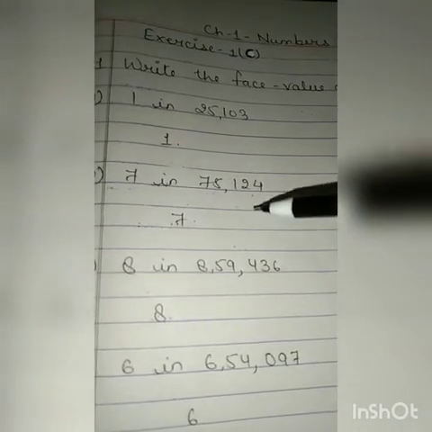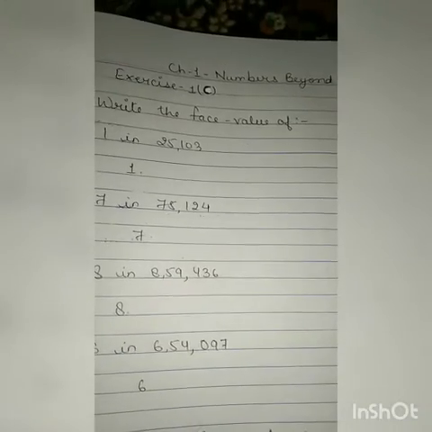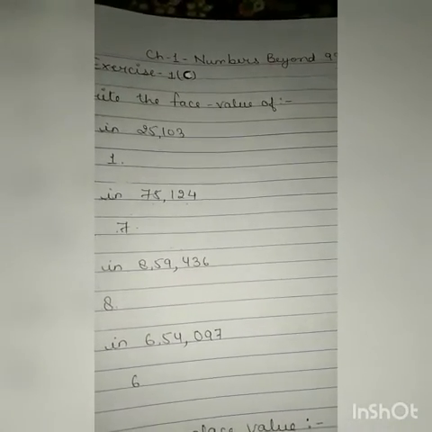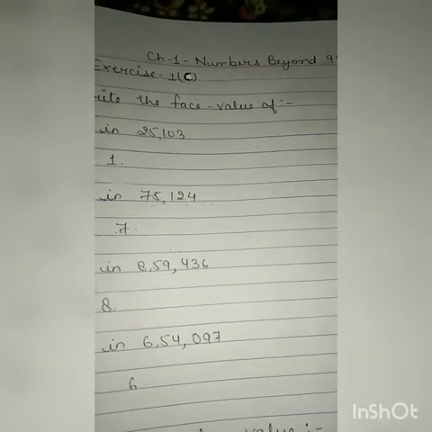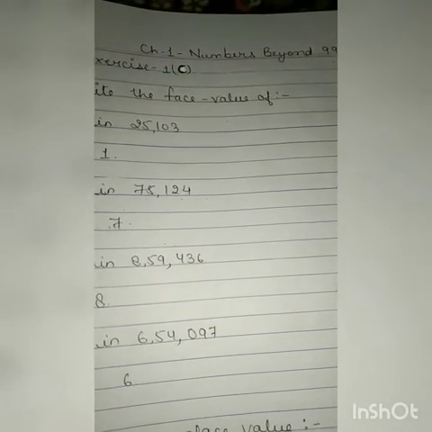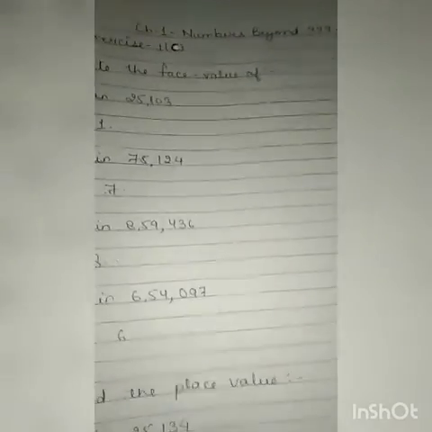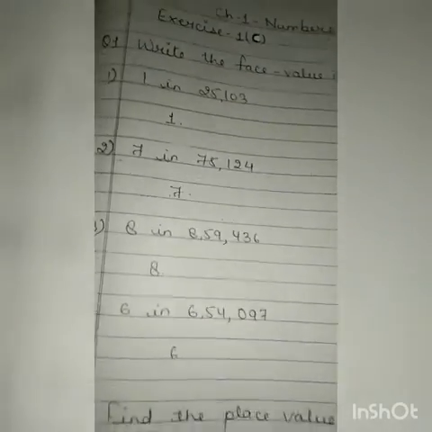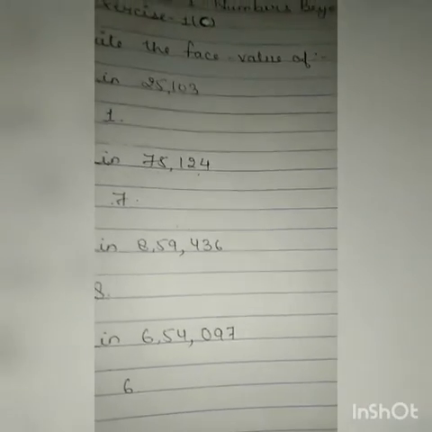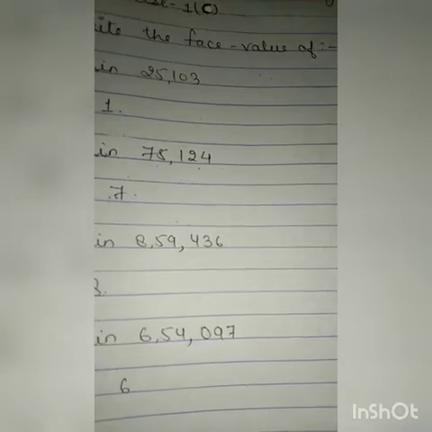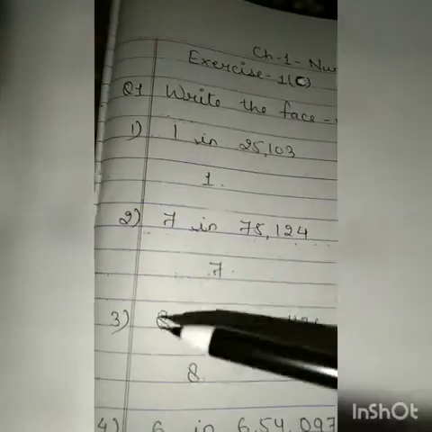So, what is face value? The face value of a digit in a number is the value of the digit itself, regardless of the position of the digit in the number. So you have to tell the face value of the digit, and the face value of any given digit will be the digit itself. So simply you have to write the answer here.